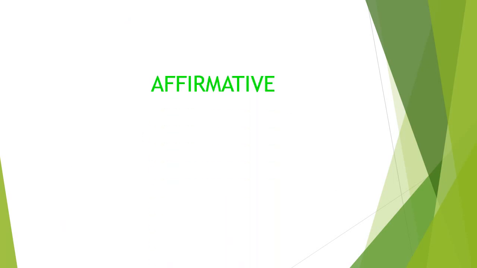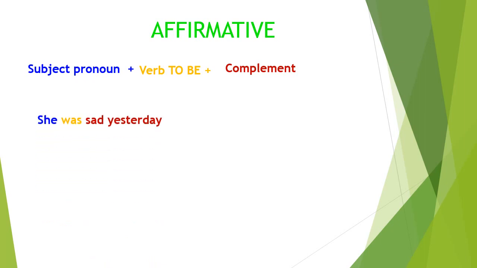Okay, let's continue, please. In affirmative form, the structure is subject pronoun, verb to be in past, and the complement. In this case, don't use another verb. Only use the verb to be in the past tense. For example, she was sad yesterday. She is the subject pronoun, was is the verb to be, and the complement is sad yesterday.